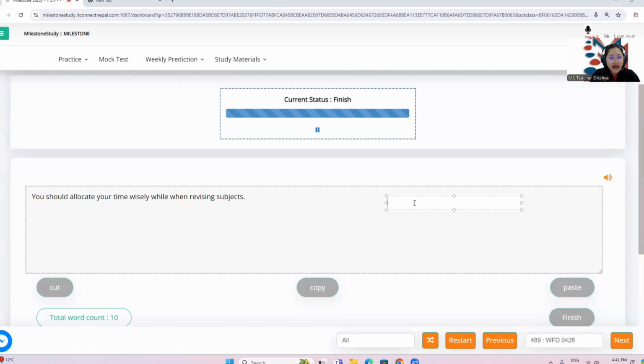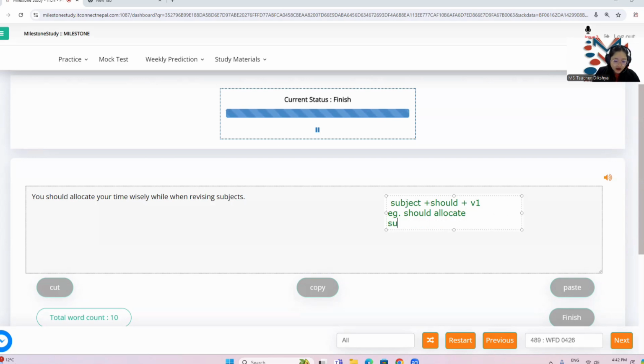So what I just want to add here is you should have seen should allocate, right? What is this an example of? Should plus V1, all right? So this is a common structure that you would find in sentences. Whenever you have a subject before, it would usually be accompanied by should plus V1, okay?